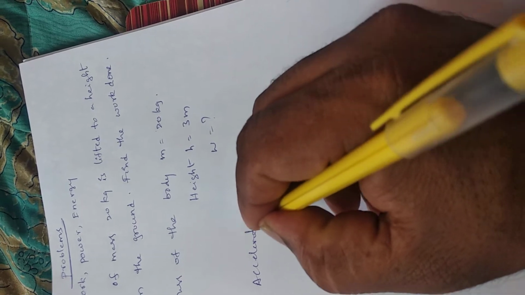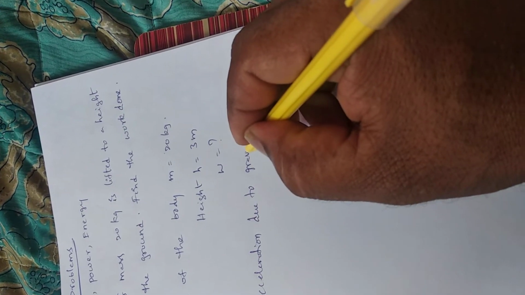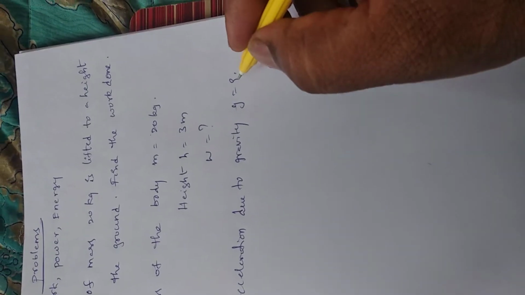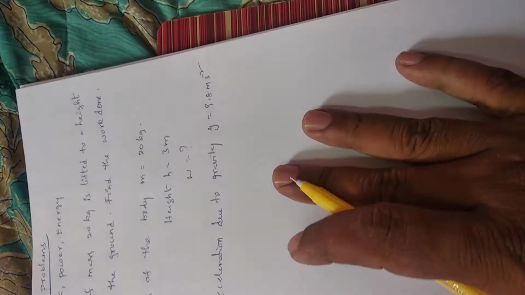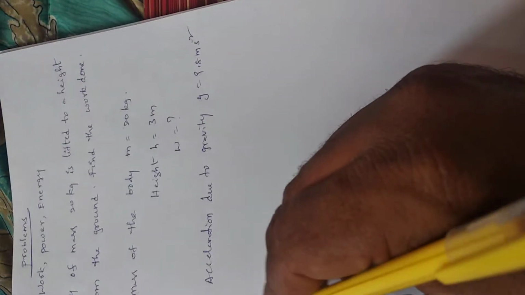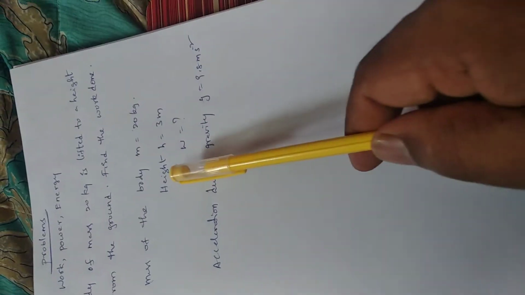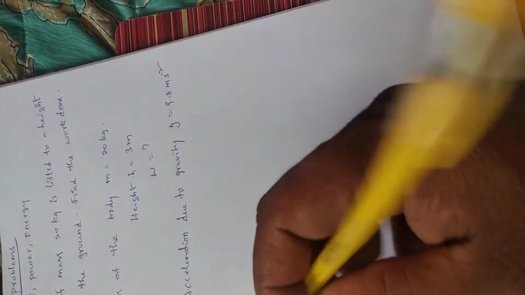Acceleration due to gravity, g is equal to 9.8 meter per second square. So, this is the given data: mass of the body, height, and work done is how much? Acceleration due to gravity is a fixed value, g is equal to 9.8 meter per second square.